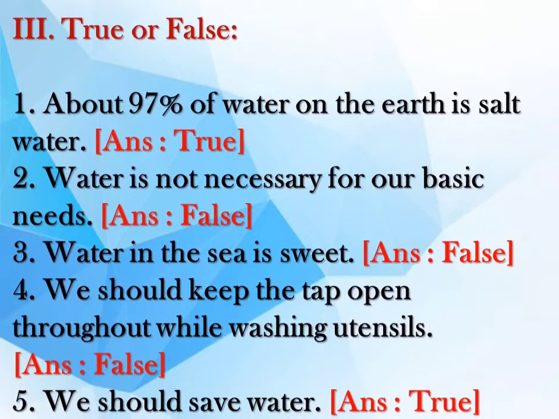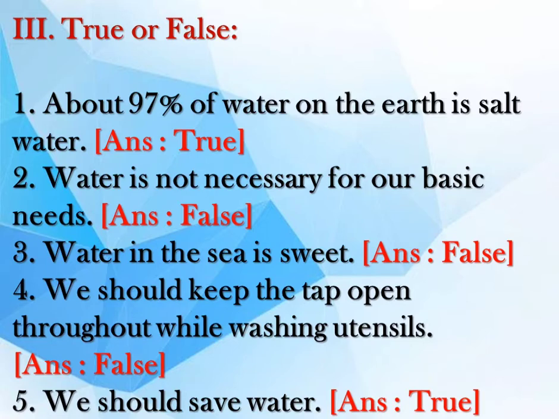Roman letter 3, true or false. Question 1. About 97% of water on the earth is salt water. Answer true. Question 2. Water is not necessary for our basic needs. Answer false. Question 3. Water in the sea is sweet. Answer false. Question 4. We should keep the tap open throughout while washing utensils. Answer false. Fifth question. We should save water. Answer true.